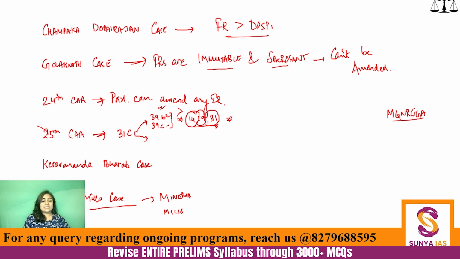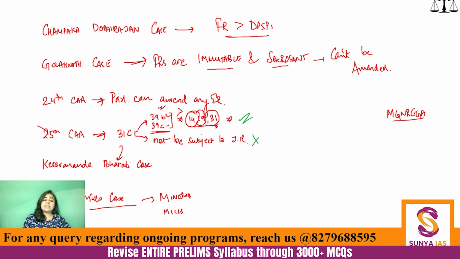Another thing that it said is that any such act which is enacted to implement these shall not be subject to judicial review. Fine. Now come to Kesavananda Bharati case, 1973. Kesavananda Bharati case said that your first provision is fine. We don't have any problem with the first provision. But the second provision is against the basic structure, because judicial review is a part of your basic structure, and we will not let you take away the rights of judicial review from the people itself, from the judiciary itself.